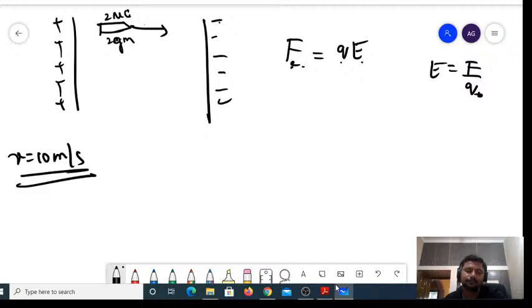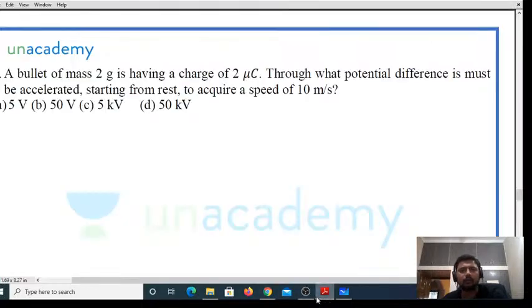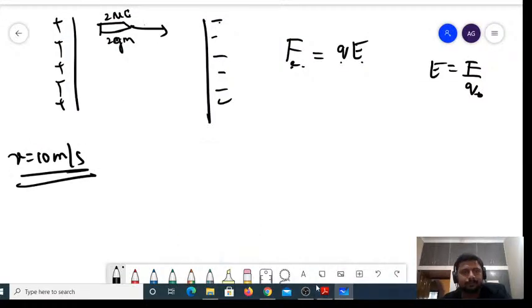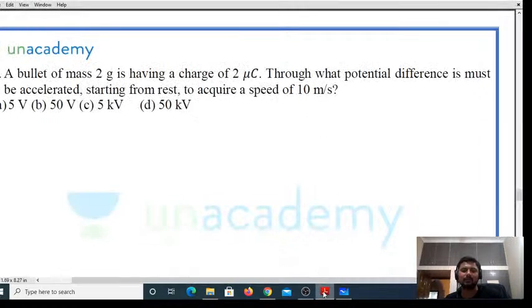Now, initially it has been kept at rest, right? The final velocity is there. V is 10 meter per second. U is 0, right? Because it has to acquire a velocity of 10 meter per second.